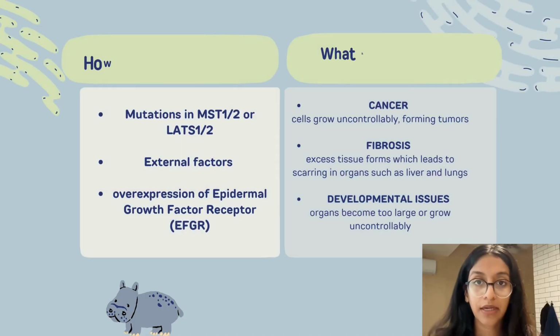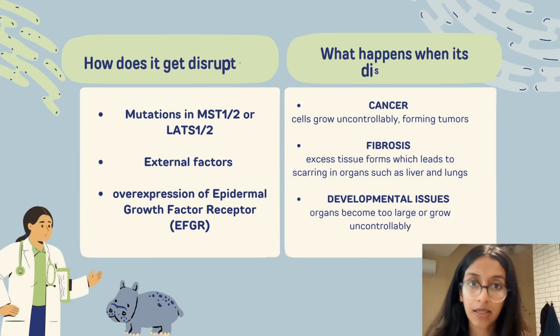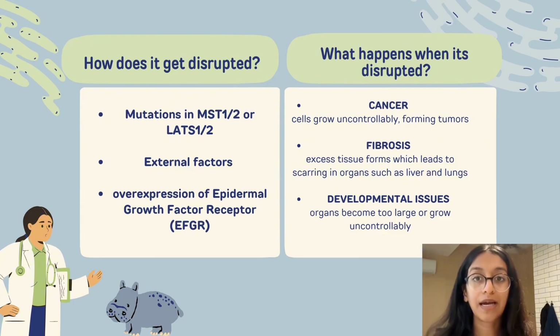The Hippo pathway is disrupted when there are changes in key parts like MST1/2 and LATS1/2, which usually help control cell growth by blocking YAP/TAZ proteins. These changes, often caused by mutations, allow YAP/TAZ proteins to become more active. External factors like physical pressure on cells, lack of proper contact between cells, or high density can also weaken the pathway. Additionally, when pathways like EGFR are overactive, they can send stronger signals for cell growth, further disrupting the Hippo